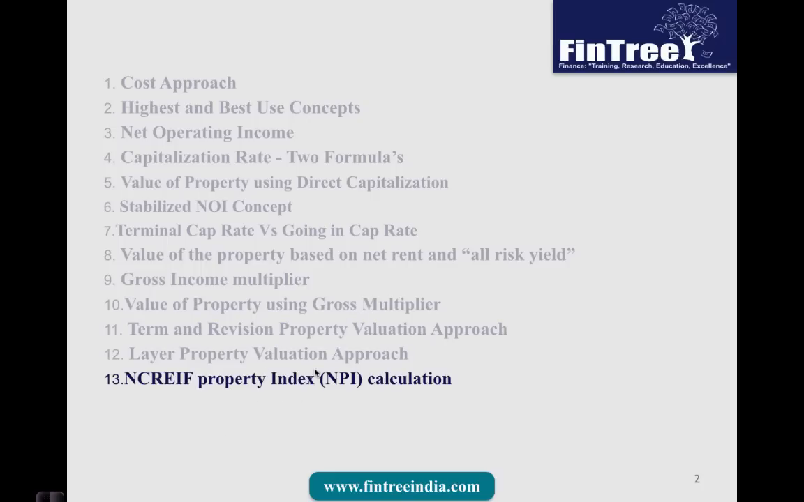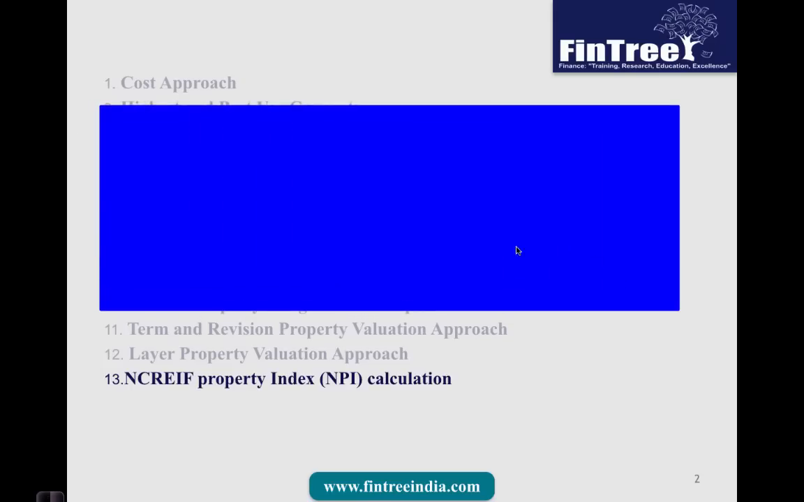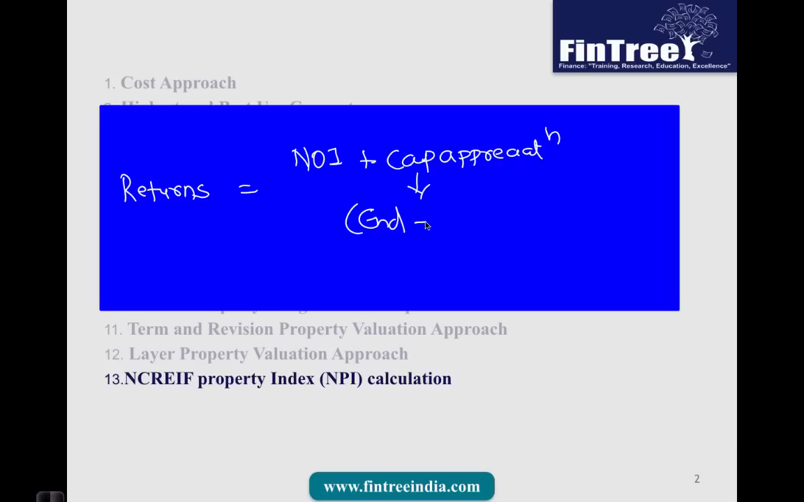Moving further, NCREIF property index or NPI calculation. So this is straightforward. The returns earned on property would be equal to, the first component of return is net operating income, plus, so I'm going to write this formula slightly loosely so it becomes more intuitive, plus capital appreciation. Now capital appreciation is nothing but ending value of the property minus beginning value of the property.